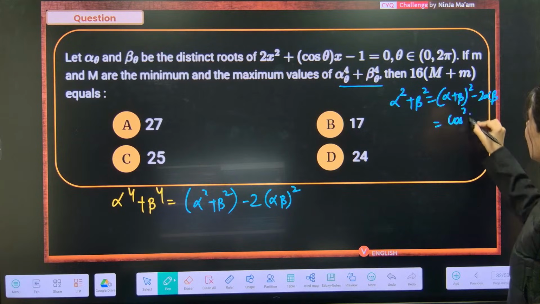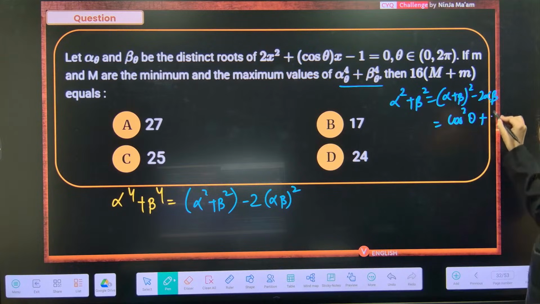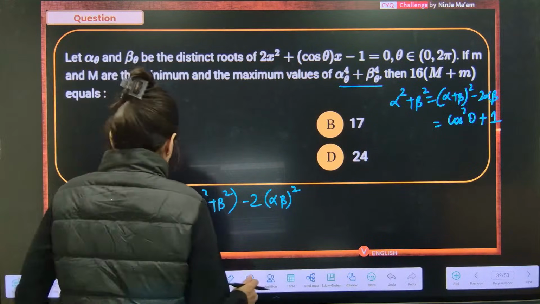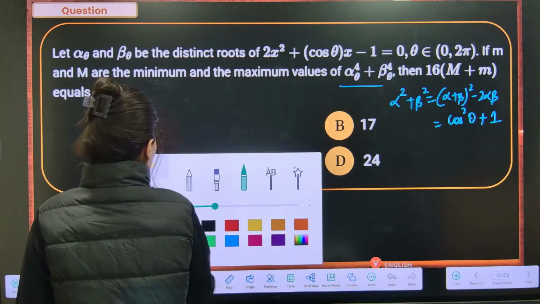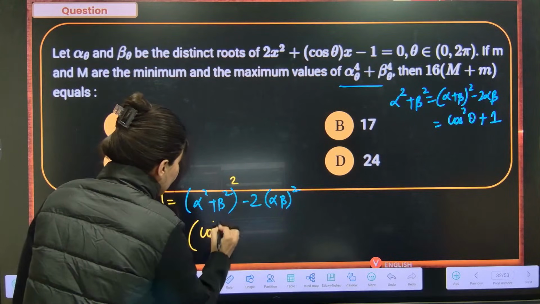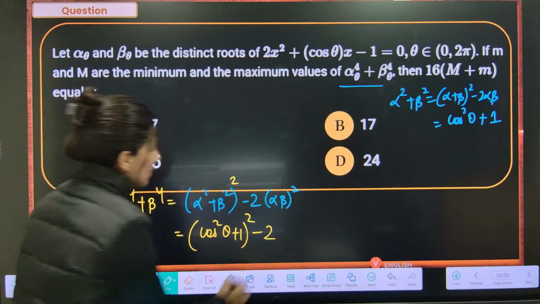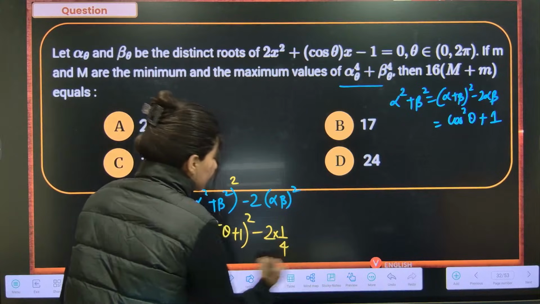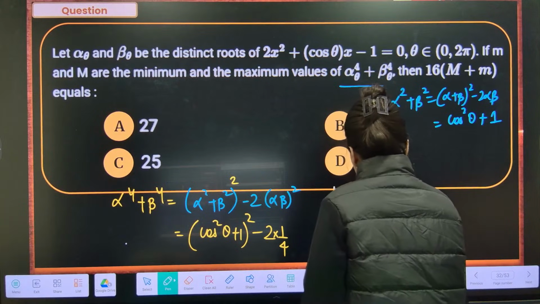So cos square theta plus 2 by 2, plus 1. Cos square theta plus 1. So it is going to be (cos square theta plus 1) whole square minus 2 alpha beta, whole square. So alpha beta is minus 1 by 2, whole square, so into 1 by 4.